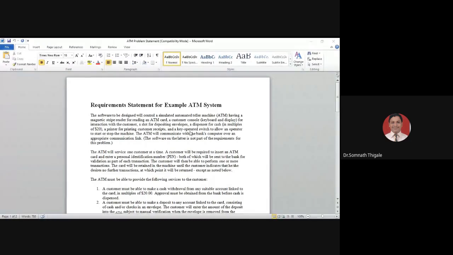Next is a printer for printing customer receipts. Whatever transaction is done, maybe a deposit or a withdrawal by the customer, with reference to that, one printer machine should be there.